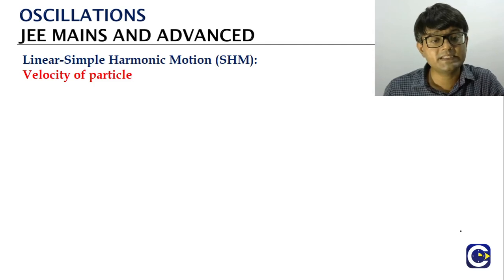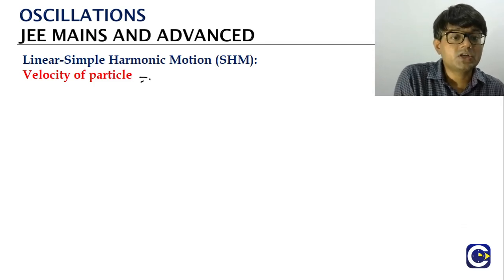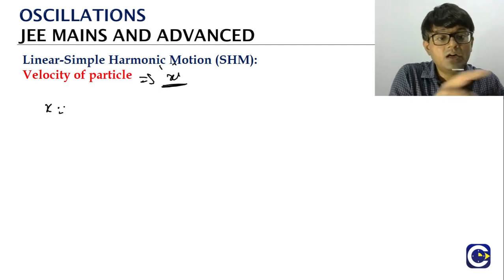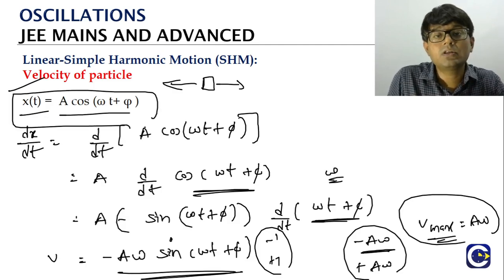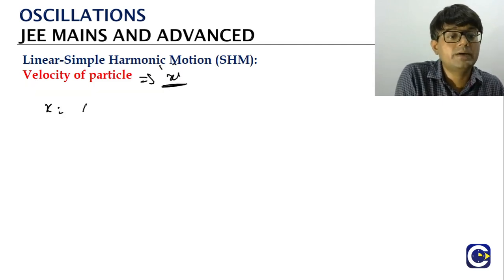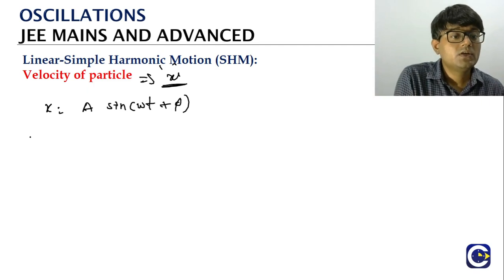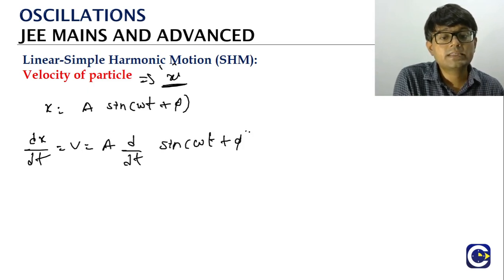Now we can also represent the velocity of the particle in terms of the position. How can the velocity be related to the position of the particle? For this, because we solved the previous statement using x = A cos, I will try to solve it by using x = A sin. We can solve it using either of the forms. If we take a derivative, that will give us the velocity. So take a derivative of this. A is a constant. Derivative of sin(ωt + φ).